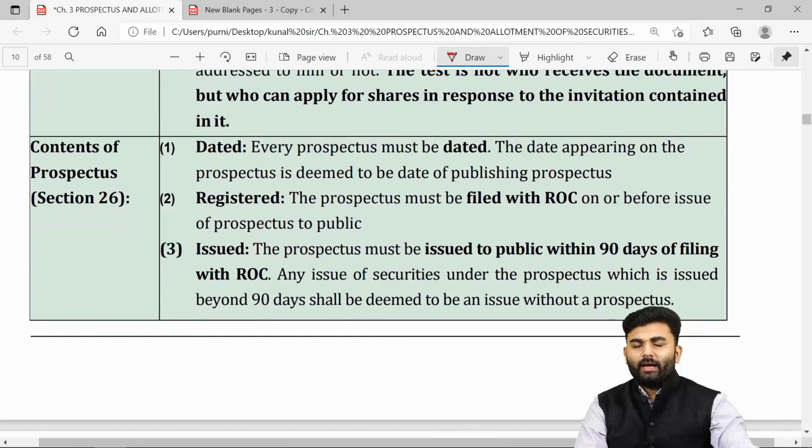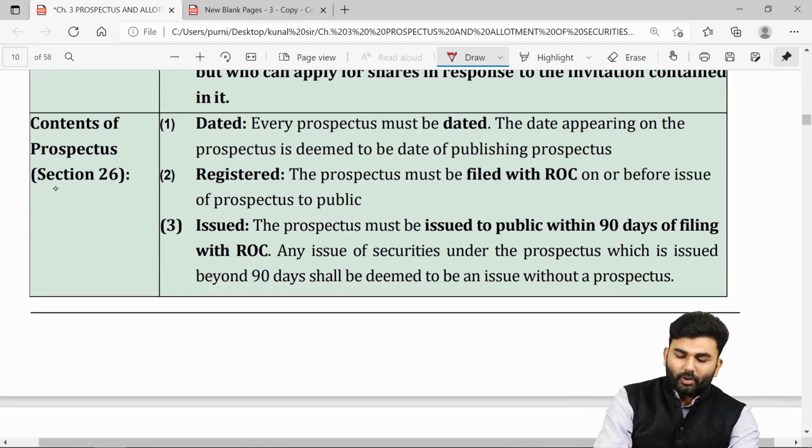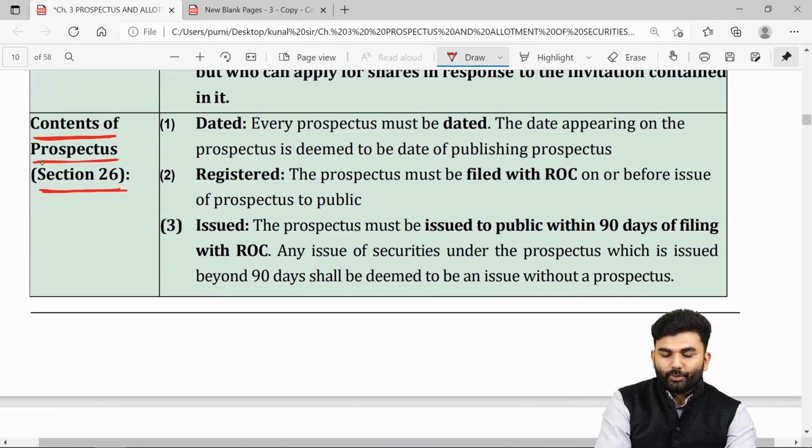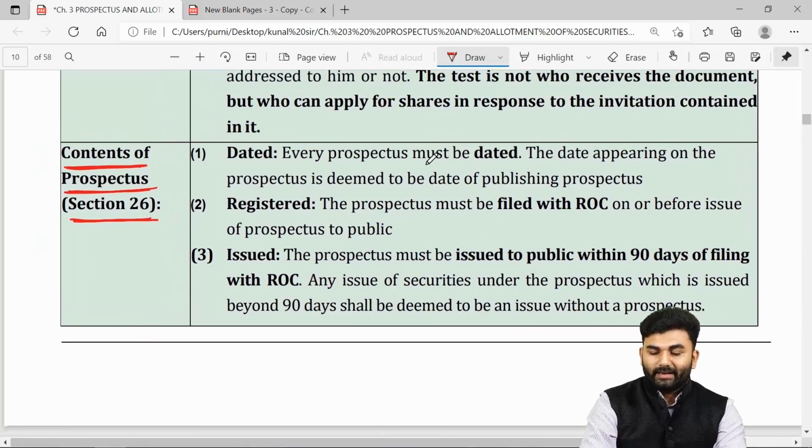Let us move on ahead towards the next part of this chapter, that is section number 26, which deals with the contents of a prospectus. Here, the lawmaker says that the prospectus of a company should always be dated.